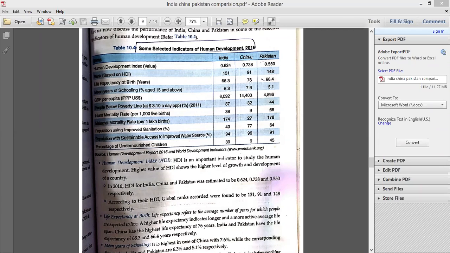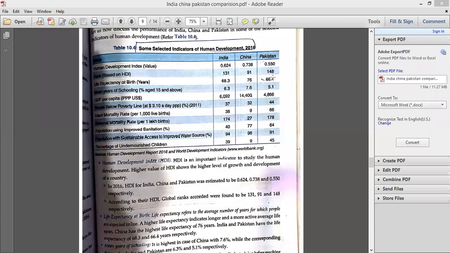All those indicators which help in making the human development of a country, we are taking for comparing these three nations together. On the basis of that, first I would like to tell you about life expectancy at birth. See the data given.